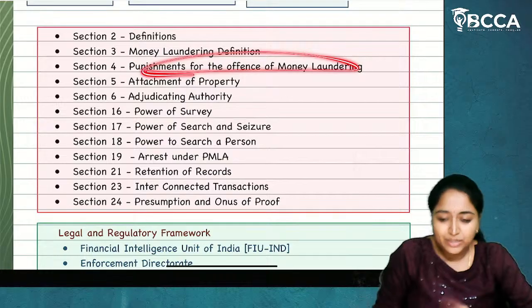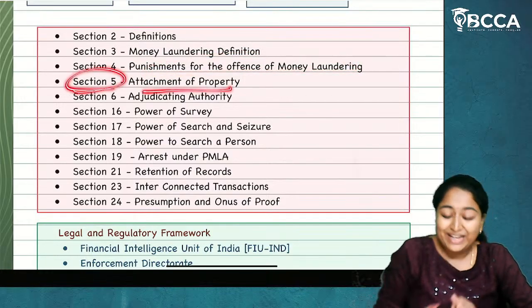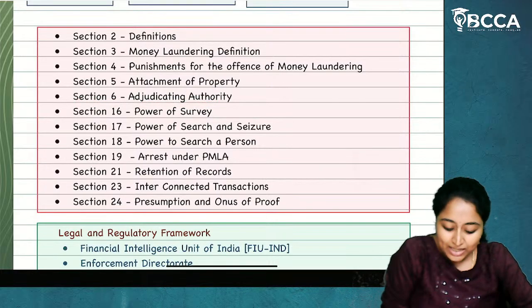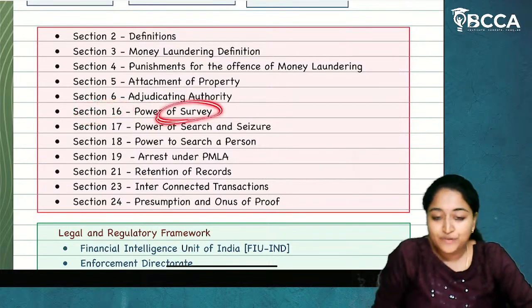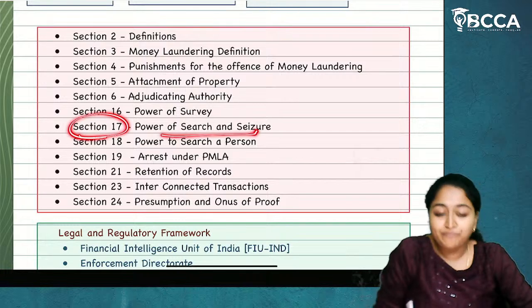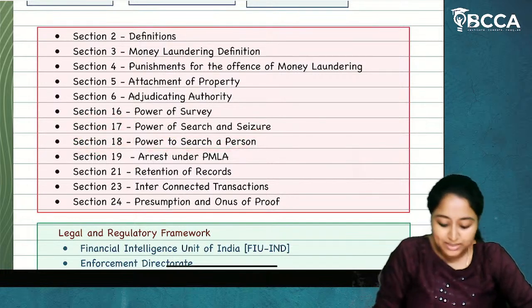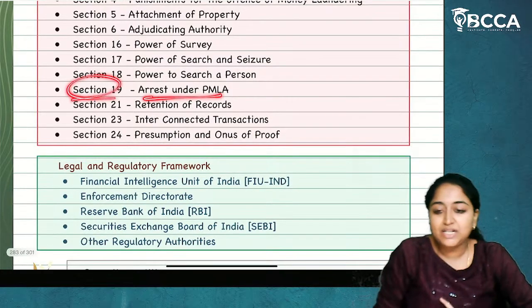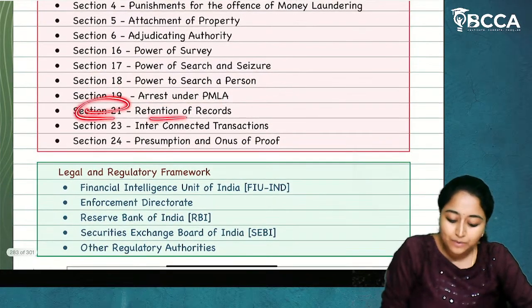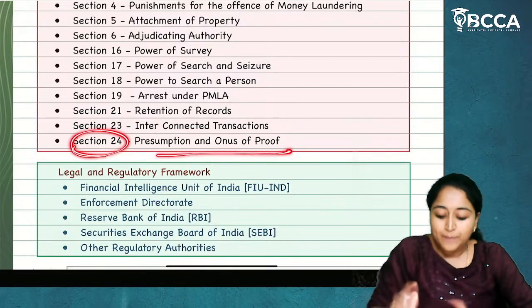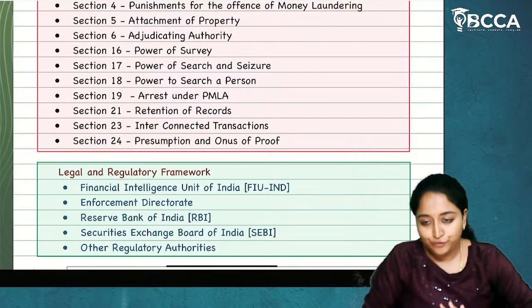This is simple, you can remember it easily. Section 5, attachment of property. Section 6, adjudicating authority. Section 16, power of survey. Section 17, power of search and seizure. Section 18, power to search a person. Section 19, arrest under PMLA. Section 21, retention of records. Section 23, interconnected transactions. And Section 24, presumption and onus of proof.